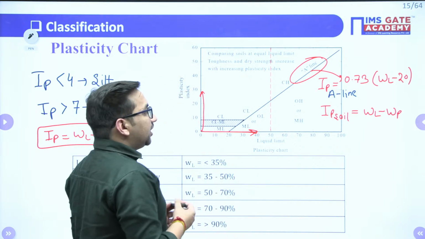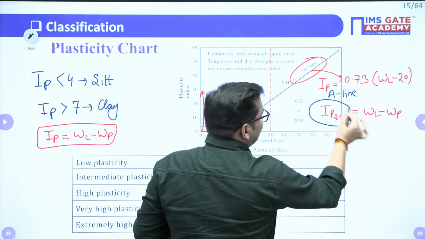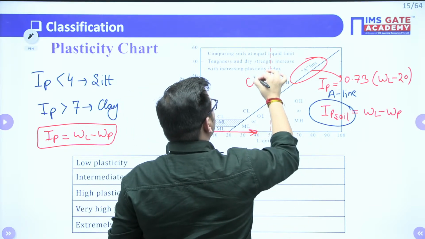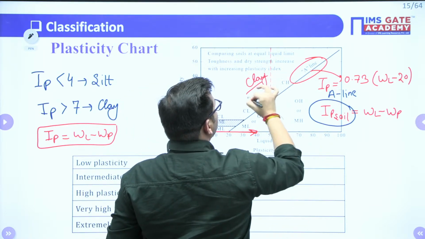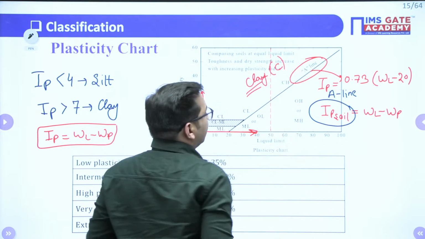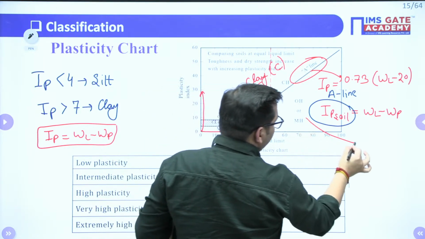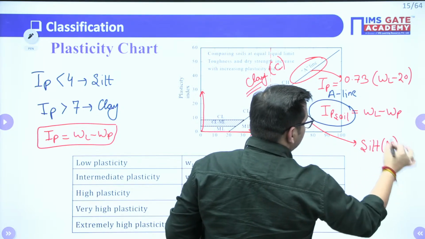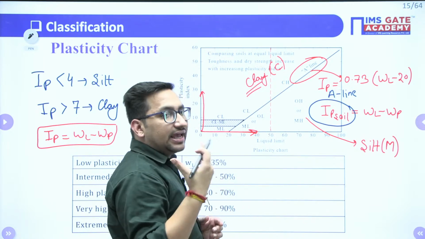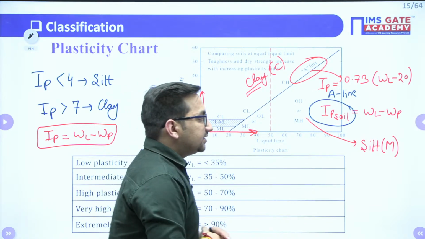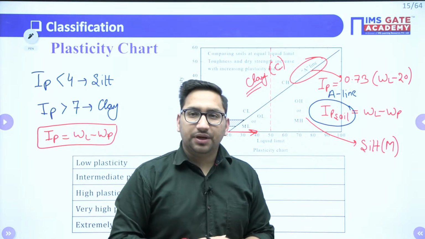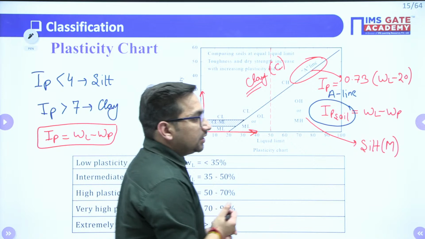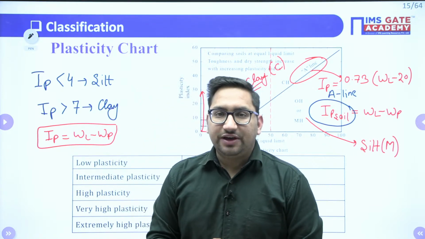If your particular soil value or IP of soil lies above A line, so this is going to be your clay. Above A line, it will be clay represented by C, right? Whereas below A line, it is going to be your silt represented by M. Remember these things. Silt is not represented by S. S symbol is reserved for your sand. Clear this thing?